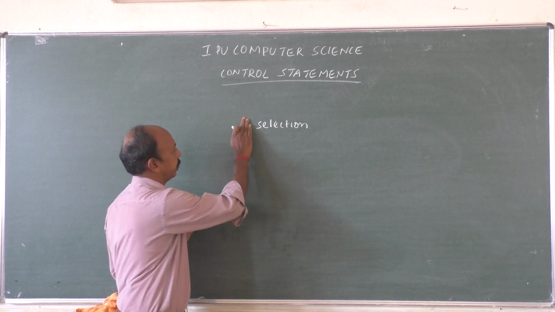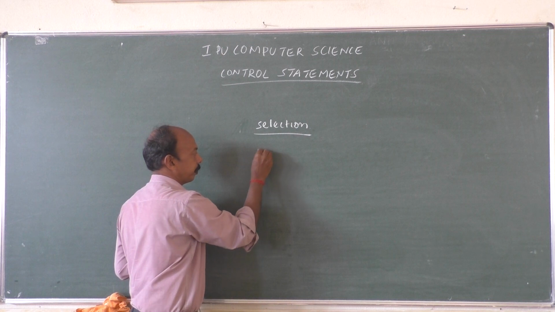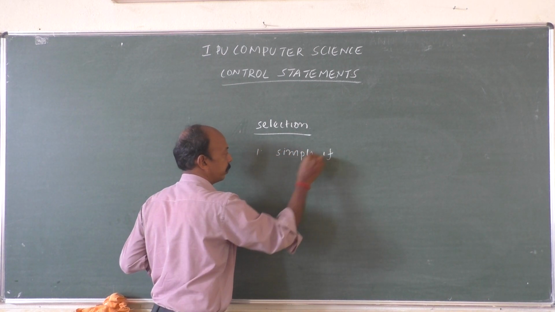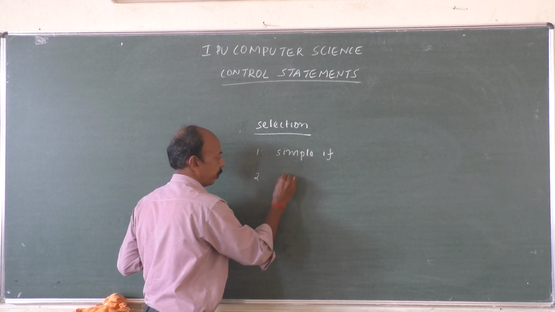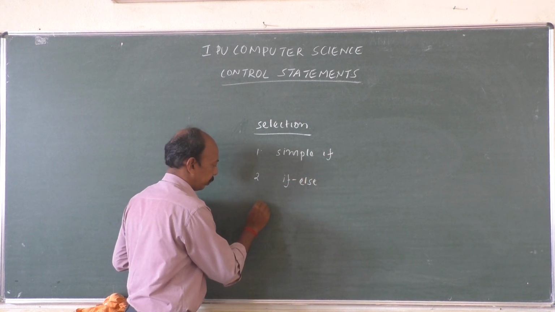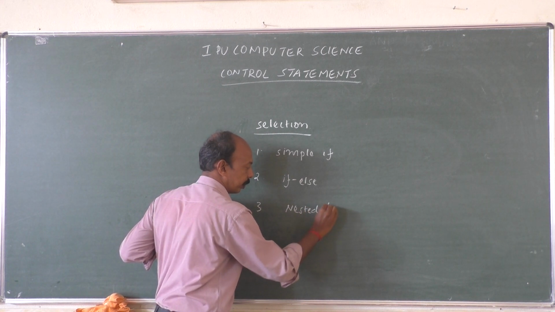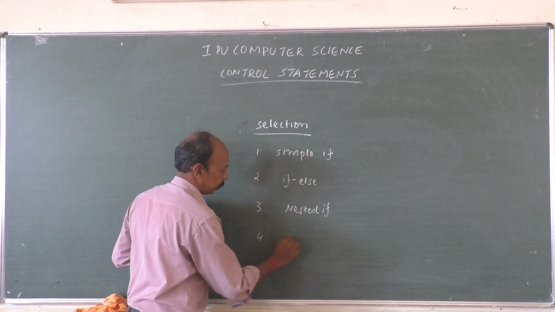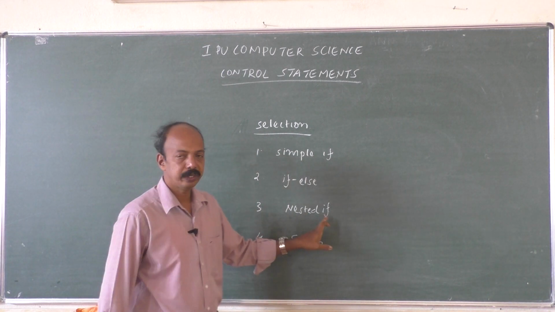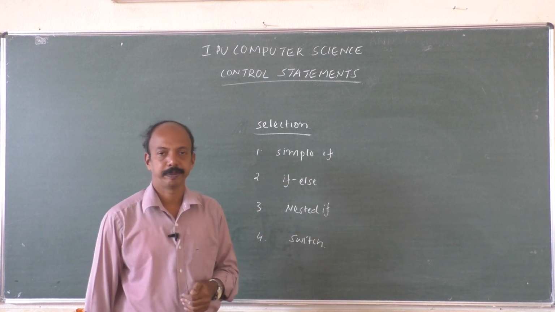When you talk about selection, here we have simple if, second one if else, third one nested if, and fourth one switch. Again, when we talk about nested if, there are two types. In detail we shall see that later. Now one by one we shall see.